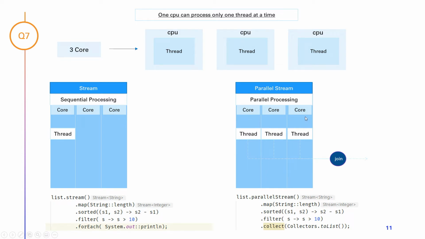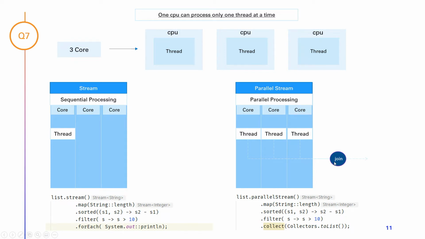Now coming to the third one: if parallel stream is faster than stream, then why can't we use parallel stream every time? Guys, this is the most important question, and we should have more knowledge here, because this is not only for the interview. In your applications, most of us use stream and parallel stream also. Without this knowledge, we cannot work in our applications as well. So to explain the third question, I have to show you some analytics that I have done.